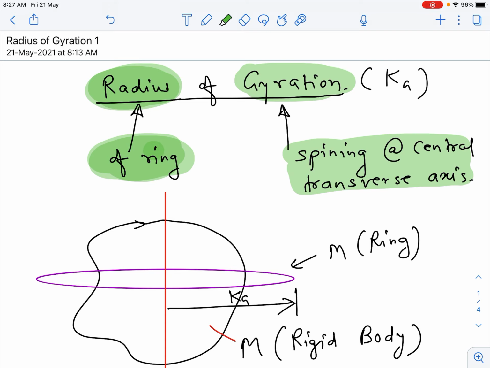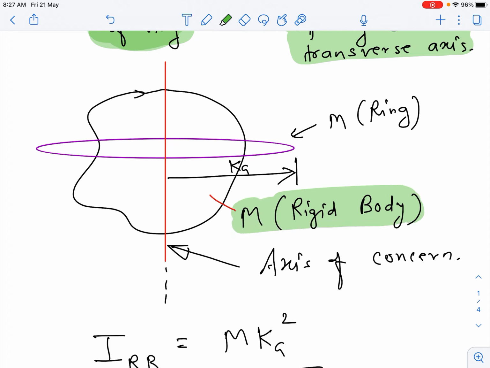Now let us understand what this equivalent concept is. Notice that we have the rigid body of mass m, and our axis of concern is this red axis. Now, with how much radius should I replace this particular rigid body with a ring?